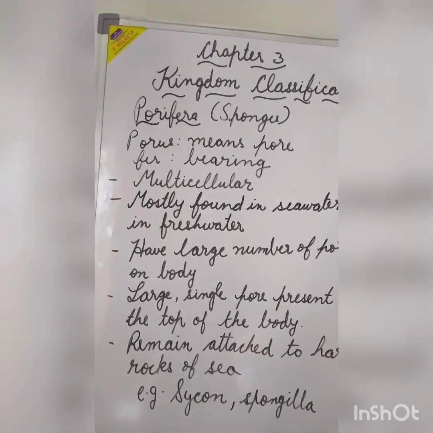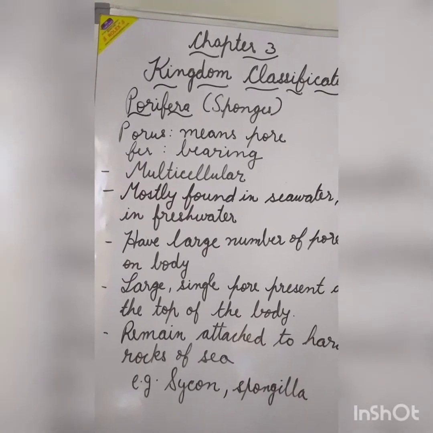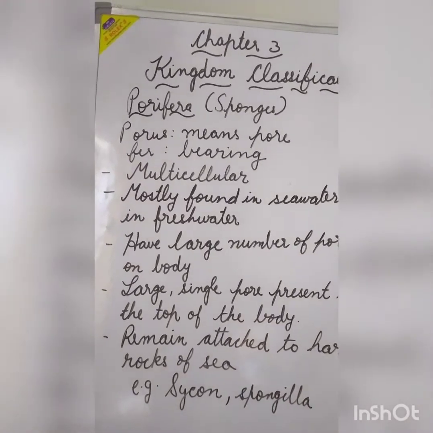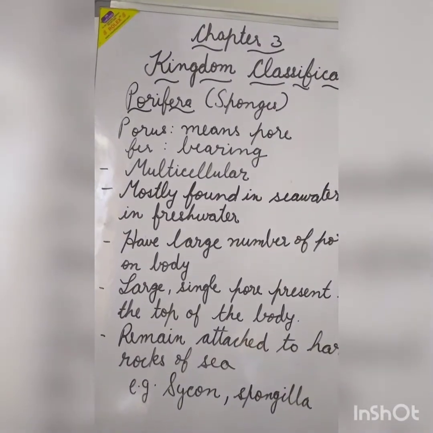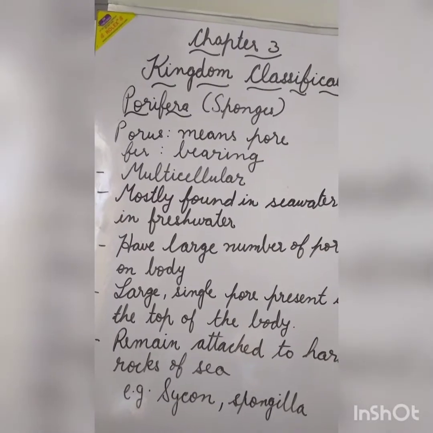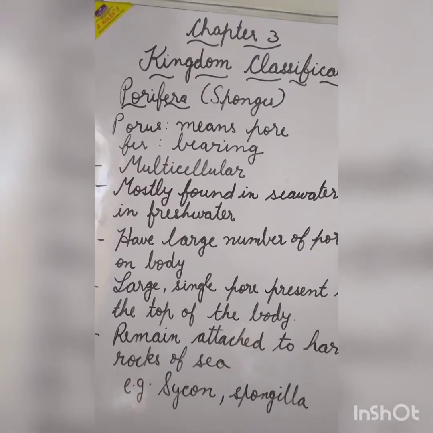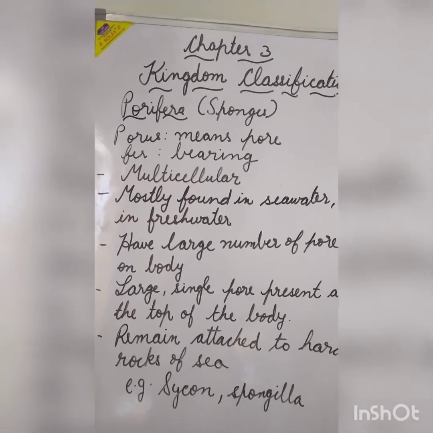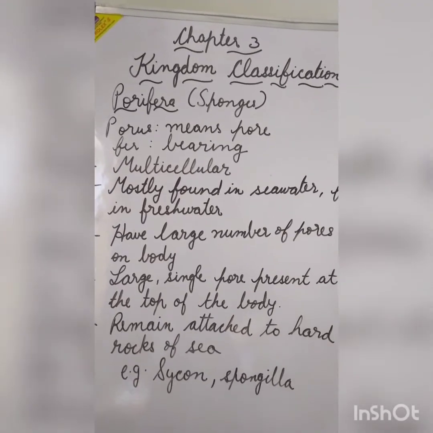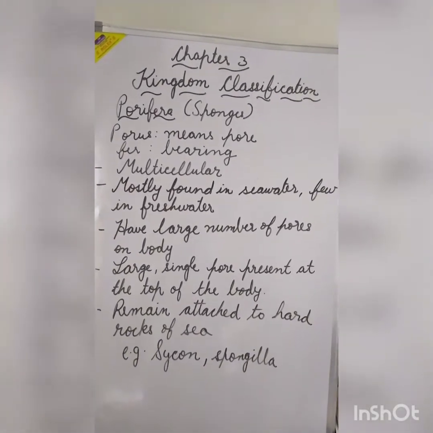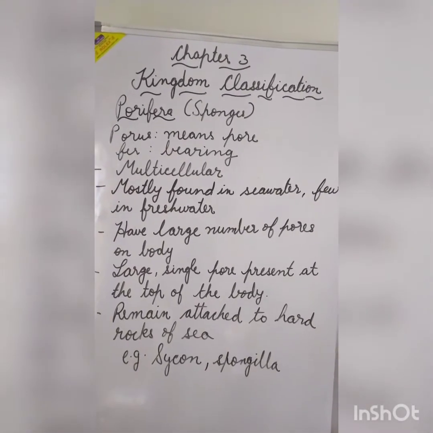So the first class, Porifera. They are also known as sponges. It is derived from the Latin words, in which pori means pore and fer means bearing. So the pore-bearing organisms come under the class of Porifera. They are multicellular organisms. They are mostly found in seawater and a few of them are found in fresh water.